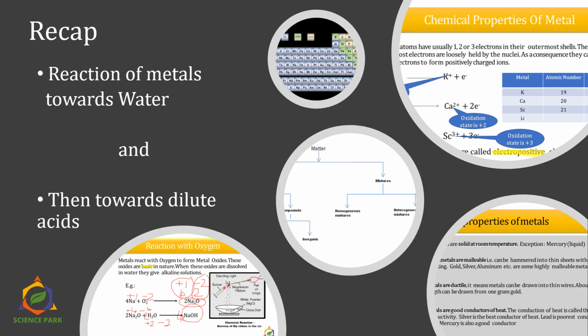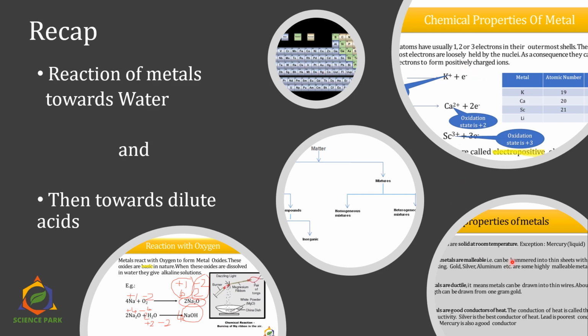Let's take a quick recap over the last video where we started with the classification of matter that we have studied in earlier years, and now we are studying in detail about properties of metals and non-metals, where we saw that out of 118 elements, 95 elements are metals.